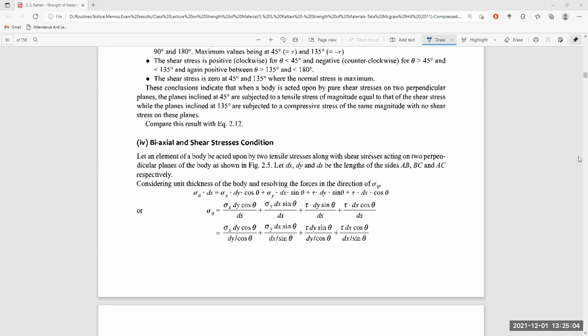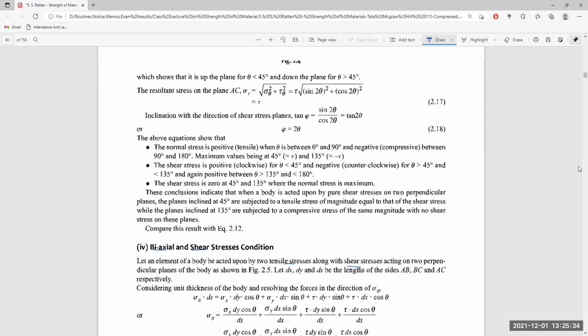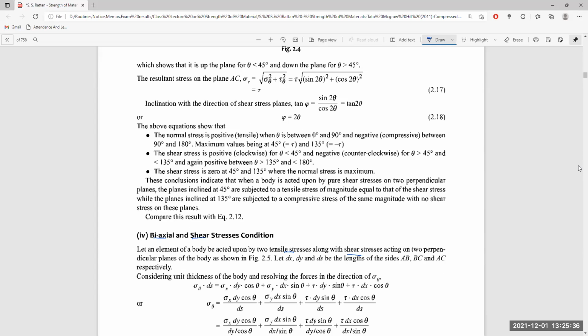We will consider the stress induced on an oblique plane over an element of a body which is subjected to biaxial stress along the x-axis and y-axis, and shear stress, all together. So it is an element of the body acted upon by two tensile stresses along with shear stresses acting on two perpendicular planes of the body, which is given in figure 2.25.